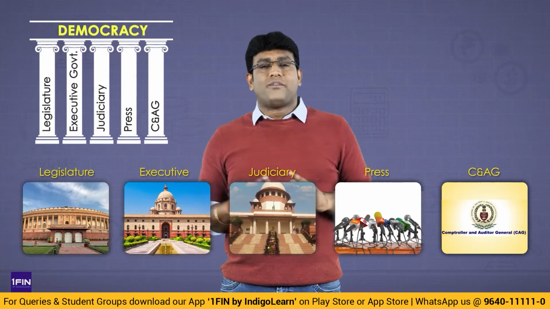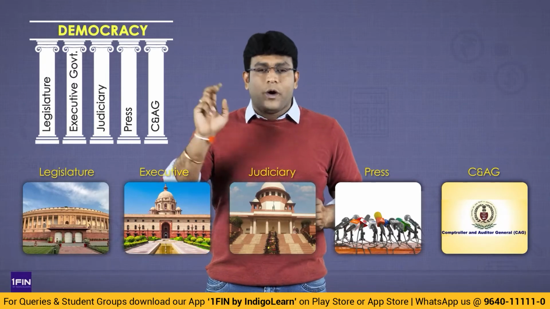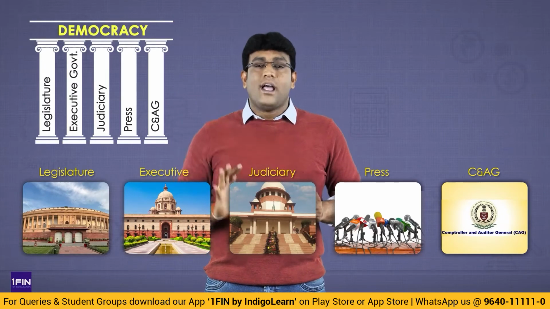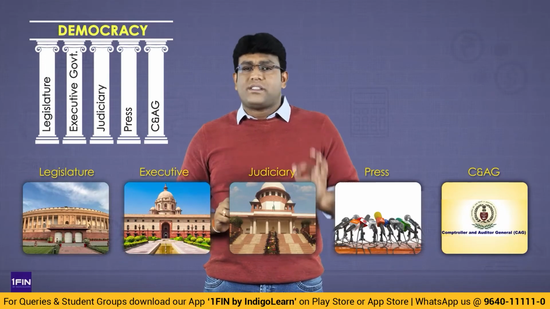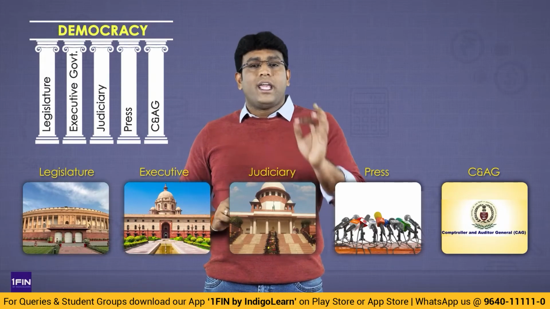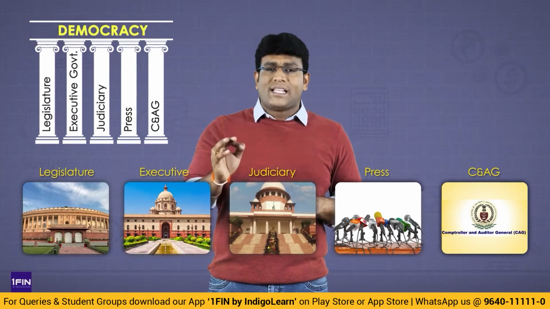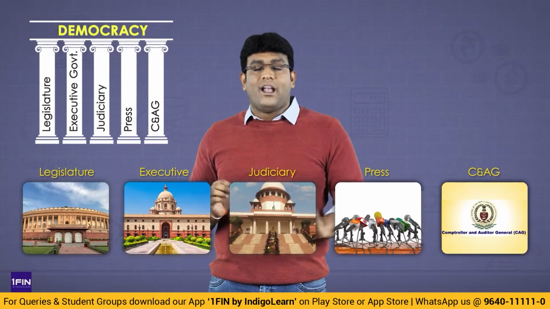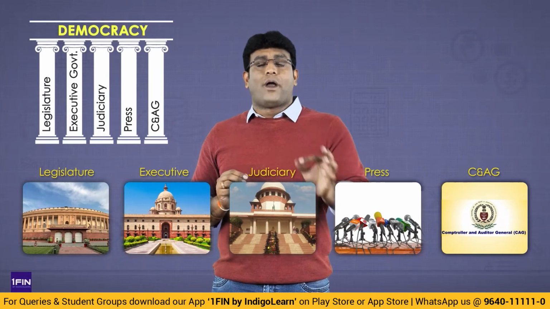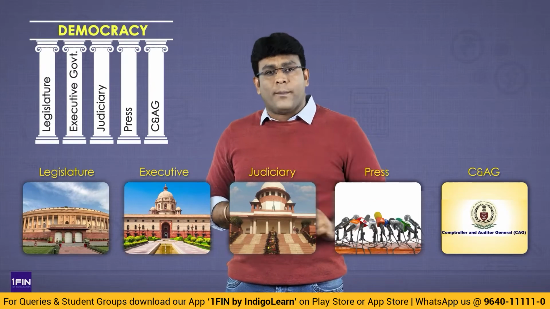So what are the 5 pillars of democracy, friends? The 5 pillars are legislature, executive government, judiciary, press, comptroller and auditor general. Legislature frames the laws. Executive government implements the laws. Judiciary interprets the laws. Press echoes the public opinion. Comptroller and auditor general is a watchdog for public funds. These are the 5 pillars of democracy.